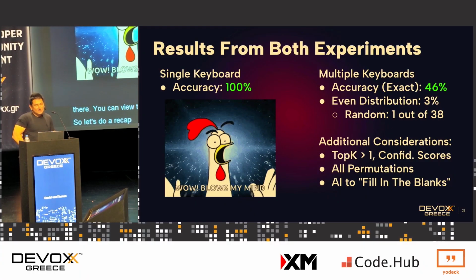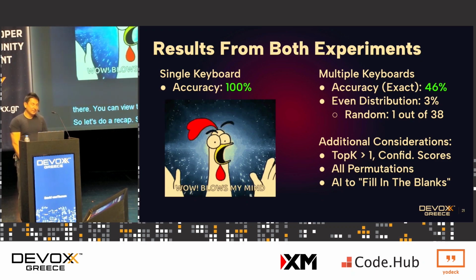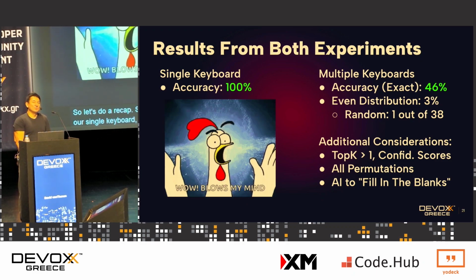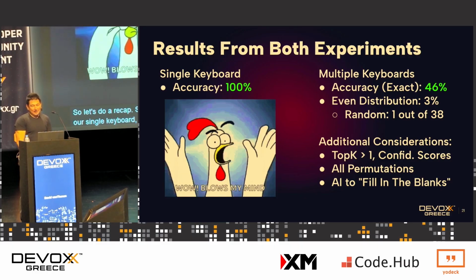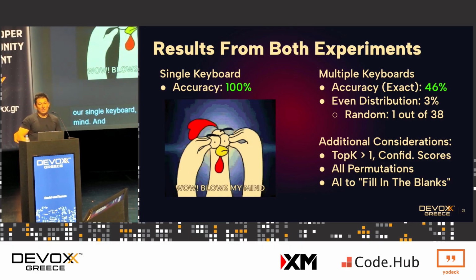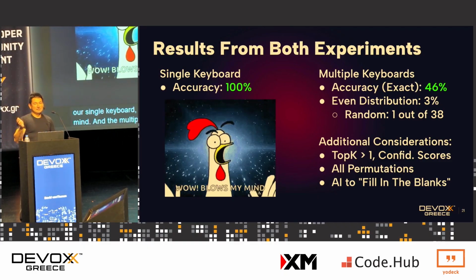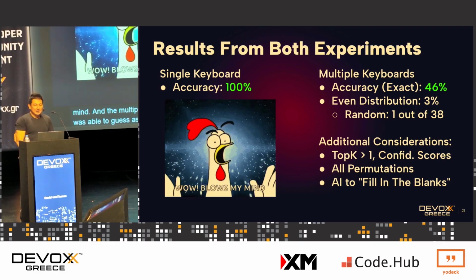So the results from our single keyboard and our multi-keyboard. For our single keyboard, the accuracy was 100%, which is crazy. It's wild, right? It blows my mind. And for the multiple keyboards, I took all of the test data and ran it through our model. It was able to guess, as its best guess at what this sound is, and it was actually accurate 46% of the time.